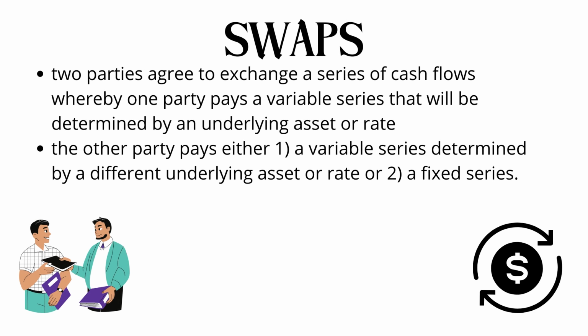Next, swaps. Two parties agree to exchange a series of cash flows whereby one party pays a variable series that will be determined by an underlying asset or rate. The other party pays either a variable series determined by a different underlying asset or rate, or a fixed series.